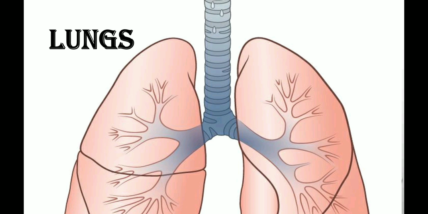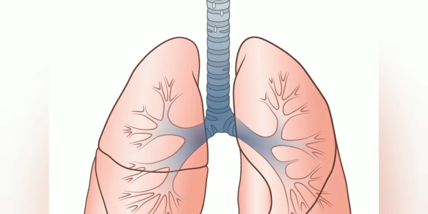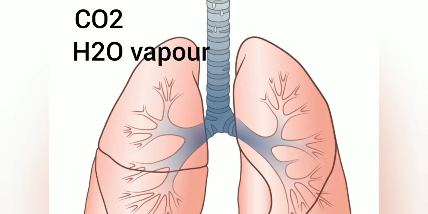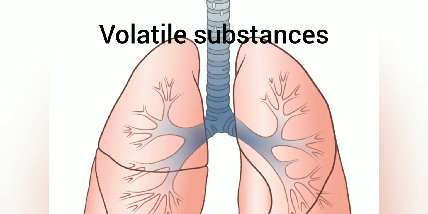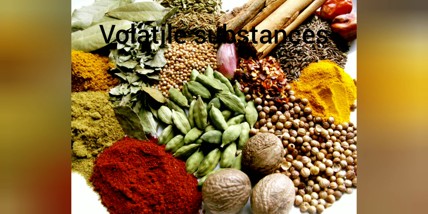Now, second organ of excretion is lungs. Lungs are actually respiratory organs and they help in excretion also. They help in excretion of volatile substances like carbon dioxide and water vapor, which is produced during cellular respiration. They also excrete certain volatile substances present in spices and other foodstuffs.